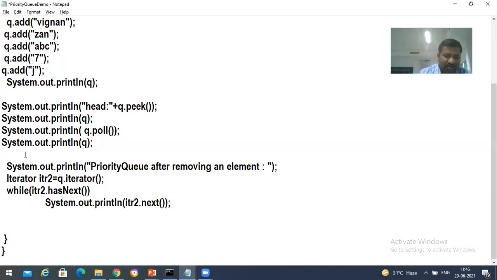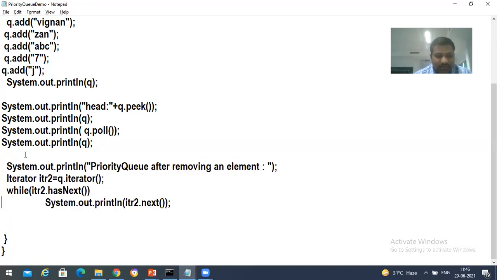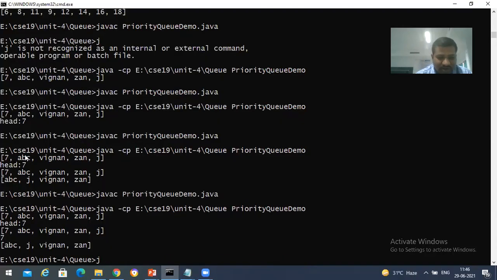So after doing that, if you want to insert the elements, you can make use of add function, and if you want to delete the elements, you can make use of what? Poll function. If you need the element which was placed at first or the least element, then you can make use of this peek function, right? And this is iterator. With the help of iterator, we'll be printing hasNext and then next elements. So let's save this and let's try to execute it again.